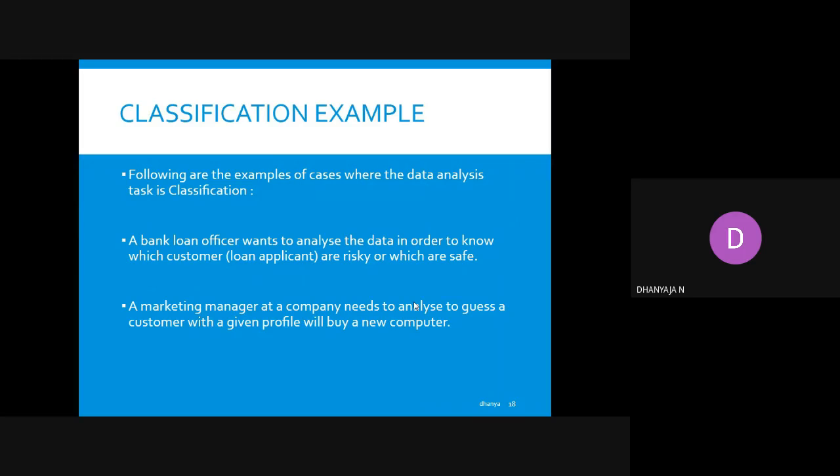Another example is a marketing manager at a company. In a company, a marketing manager needs to analyze and guess which are the frequent item sets, the item sets that a customer will buy together, and whether a customer with a given profile will buy a new computer.